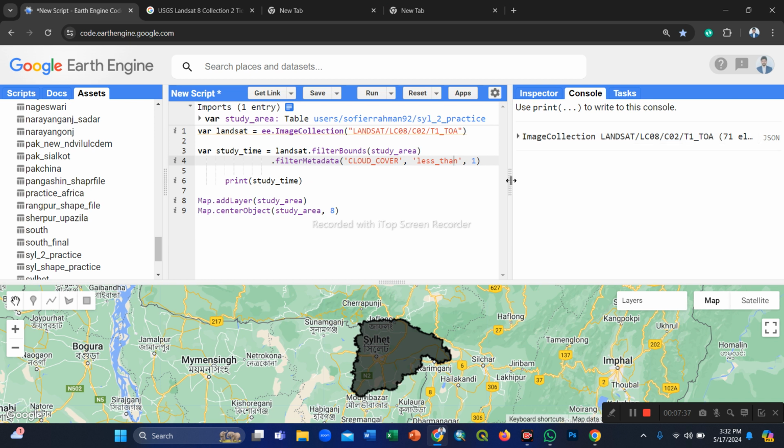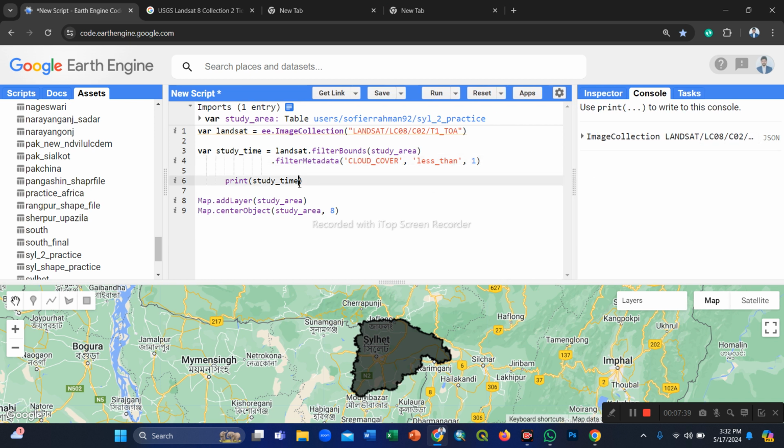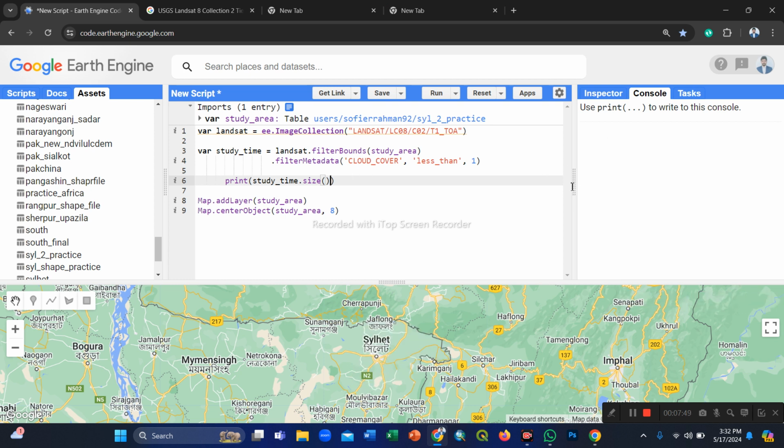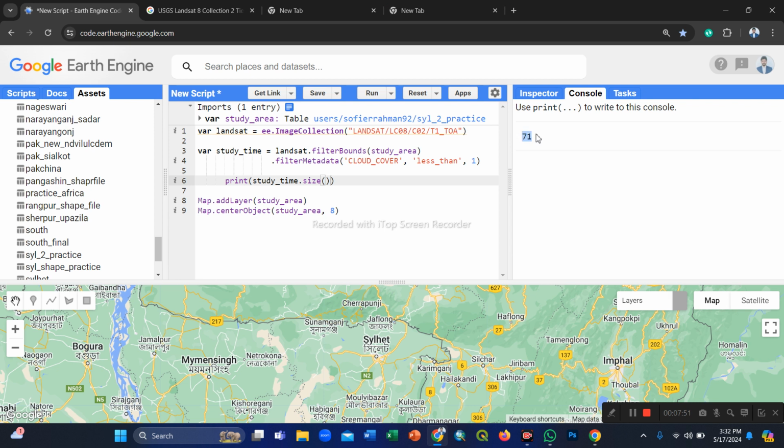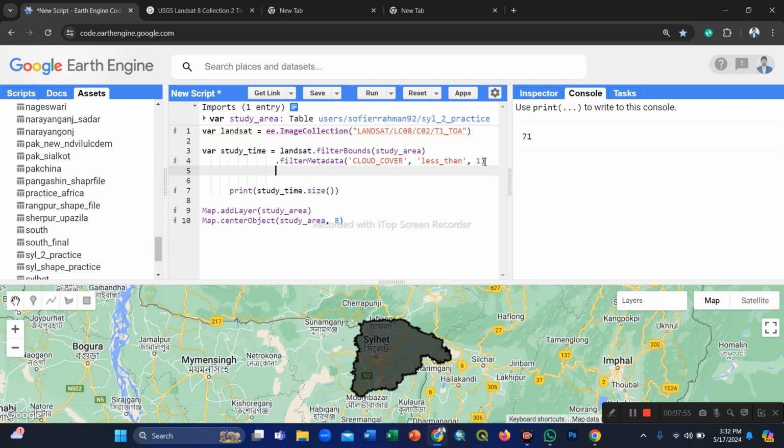If I want to check how many images are available, we use the size function to show a round figure number. So 71 images are available in my study area with cloud cover less than 10%. It's enough for me.